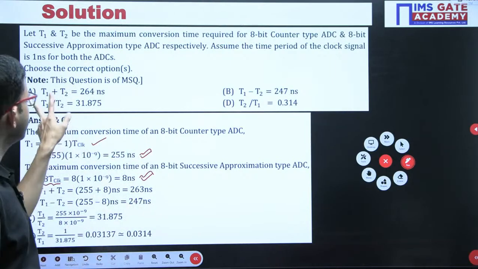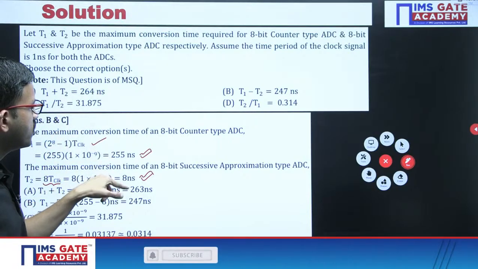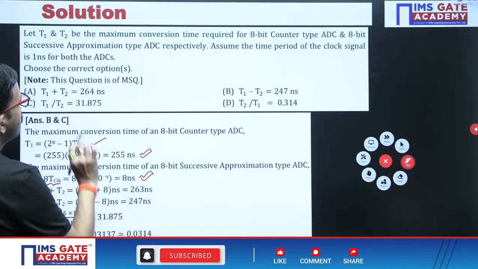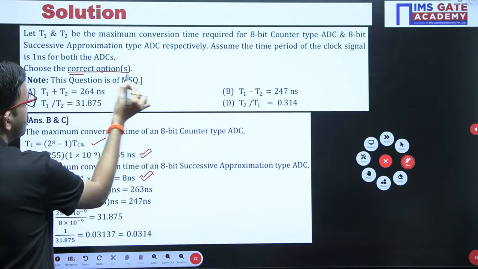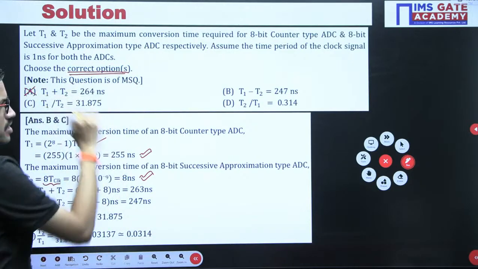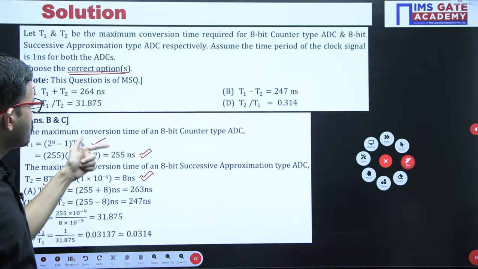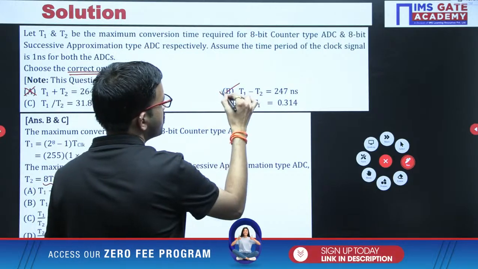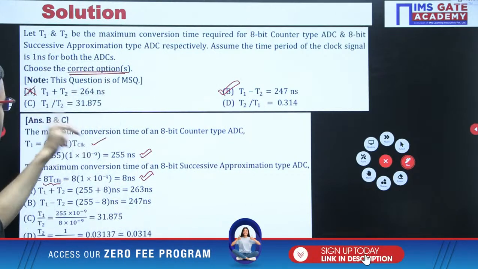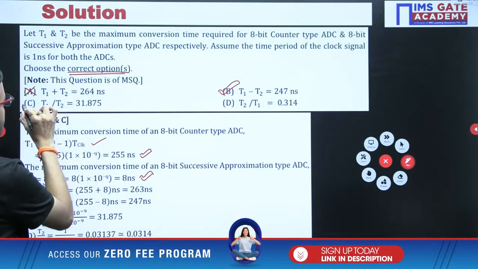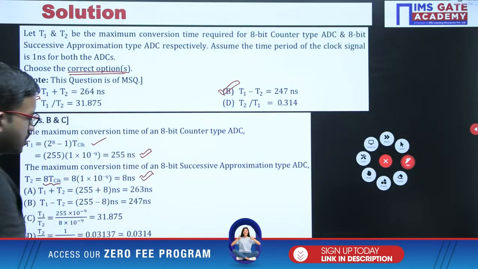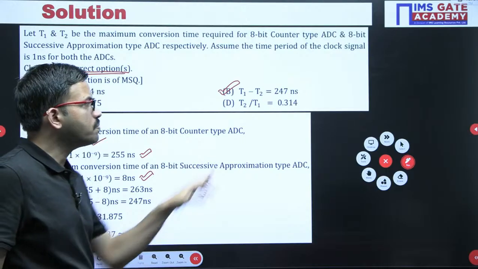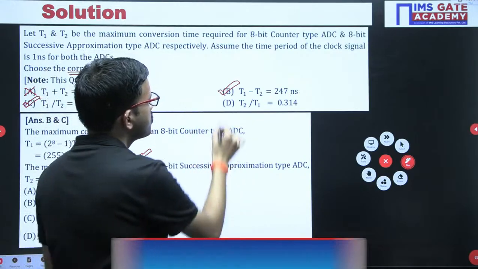After that, T1 plus T2, 255 plus 8, that is 263, but here 264 is given. Here we have to identify the correct options, so option A is not correct. Next, 255 minus 8, that is 247. Yes, that is the correct one, option B. Now take the ratio T1 by T2. Yes, it is matching, option C. Whereas for the reverse, T2 by T1, you get 0.314 but here a different value is given, so this is not correct.